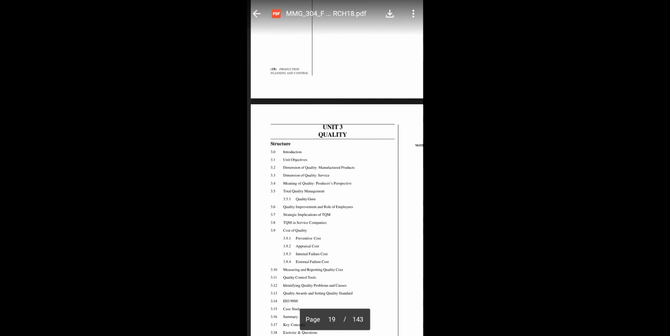Then the next one is special consideration of service design. We are going to discuss this in the upcoming lectures, and also the service design process: high and low contact, high contact service and low contact service. So these are the things we are going to discuss in the upcoming lectures. Okay, so I think for today it's enough.